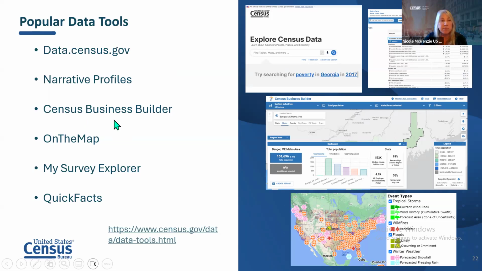We have Census Business Builder. So if you have businesses in your community, I know Portsmouth Library several years ago, I actually went to the library and they offered a Census Business Builder session for small businesses and entrepreneurs. And I basically demonstrated how you can use Census Business Builder to analyze your community for competitors, for potential customers, your workforce, how much you might have to pay if you're going to locate a business there.